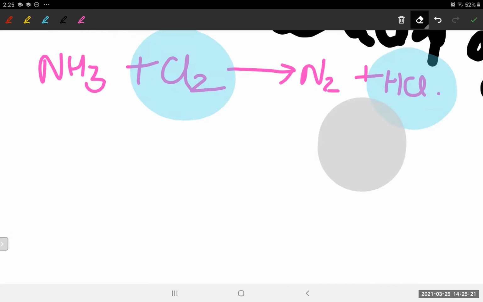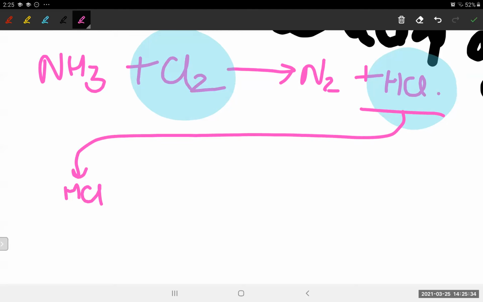Okay. Next, we move on to chloride, we have done chloride. Then you can also write it like this. This HCl can again react with NH3 to form what? NH4Cl. What has happened here? See, NH4Cl has now formed, isn't it? It has taken away hydrogen. So reduced, as it gains hydrogen, it has gained hydrogen.